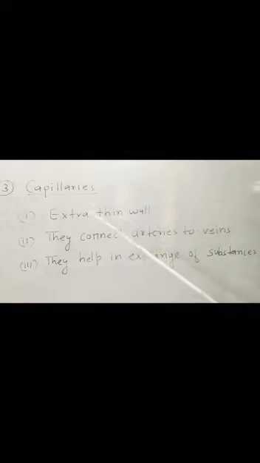The third blood vessel is the capillaries. Walls of capillaries are very thin, extra thin, because they help in the exchange of substances: oxygen, carbon dioxide, waste materials, hormones, ions, water. Because of the thin wall they can easily help in the exchange of substances. And capillaries connect arteries to veins and veins to arteries. So these are the three blood vessels: first artery, second vein, and third capillary.